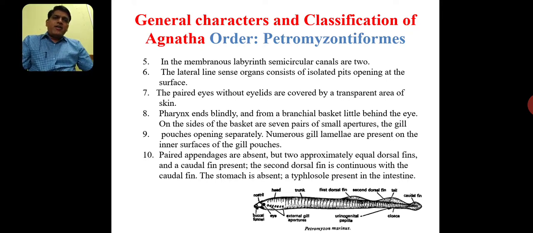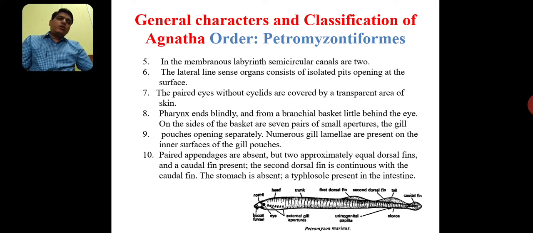Next character is, the pharynx ends blindly and forms a branchial basket a little behind, and on the sides of this basket are 7 pairs of small apertures. These are called gill pouches opening separately. Numerous gill lamellae are present on the inner surface of these gill pouches. The most important characteristic regarding respiration is pharyngeal respiration with the help of pharyngeal gill slits.